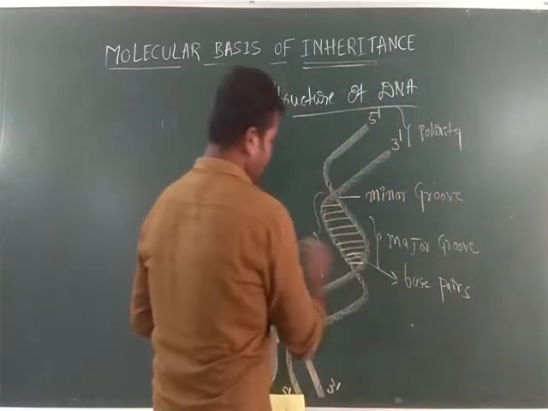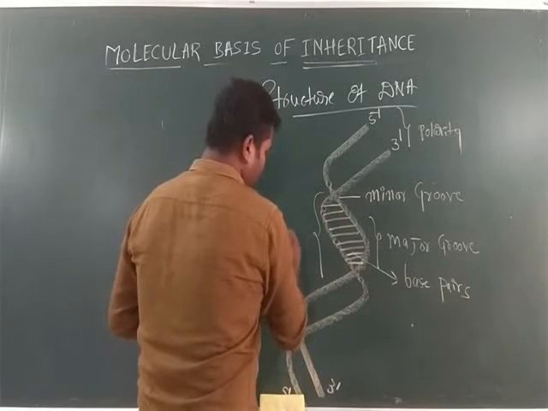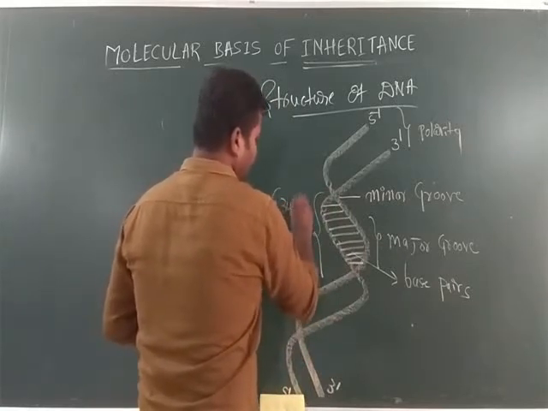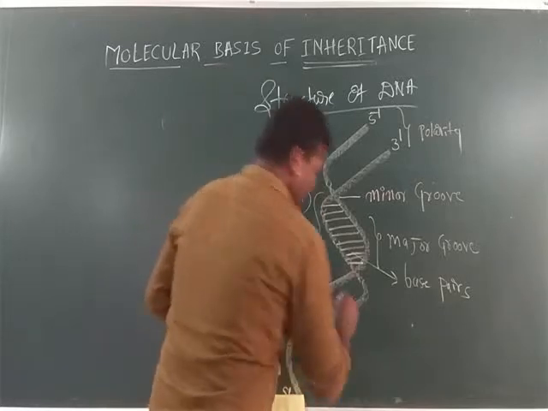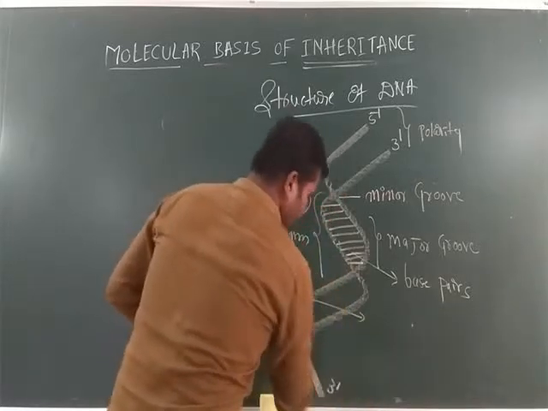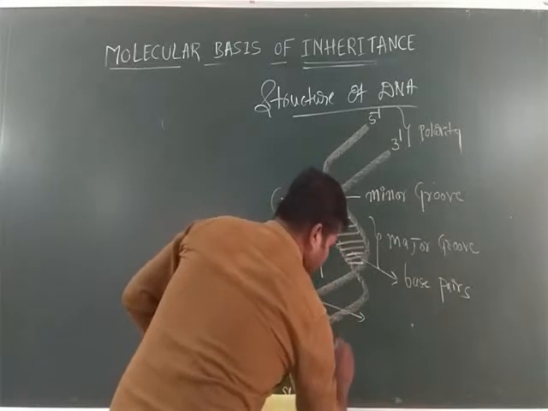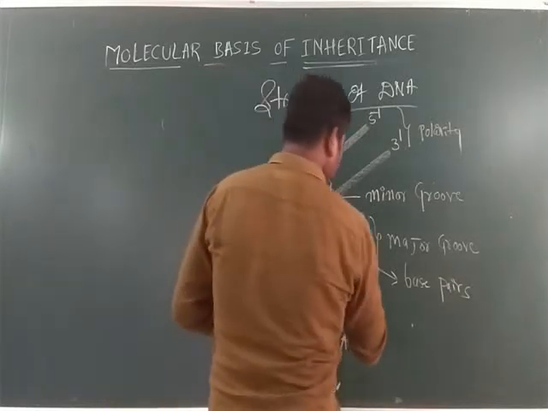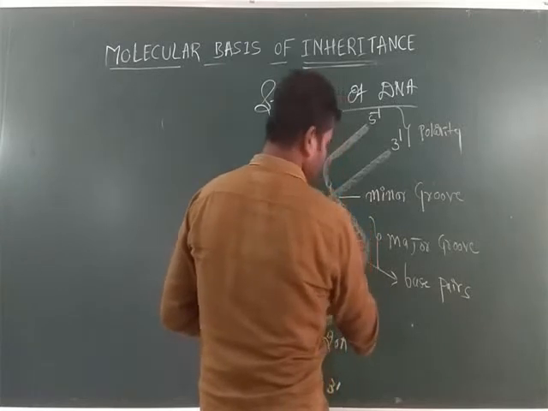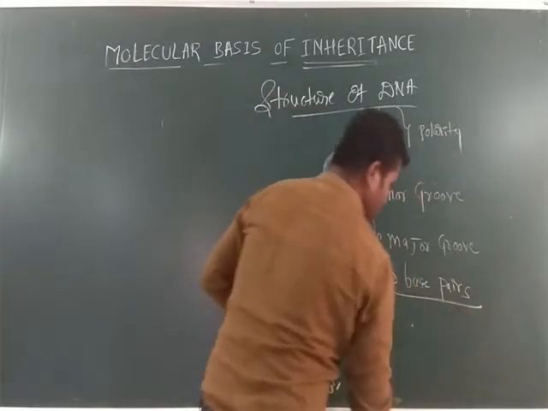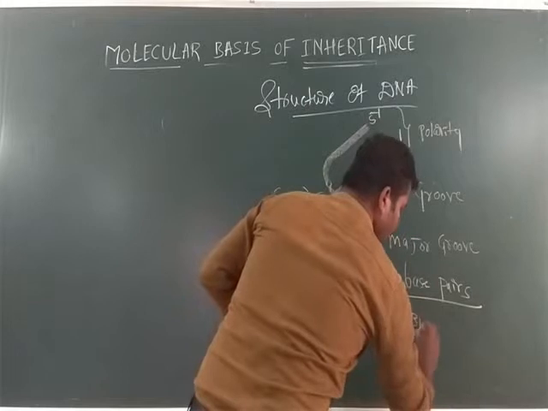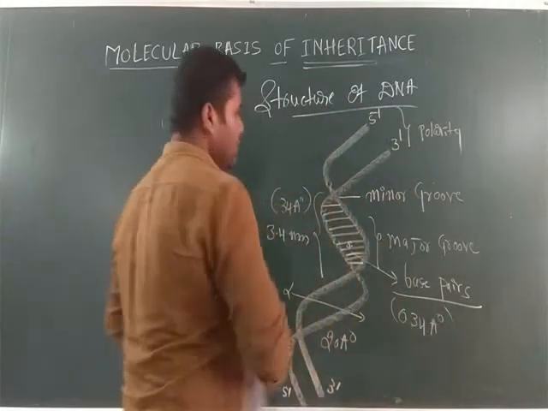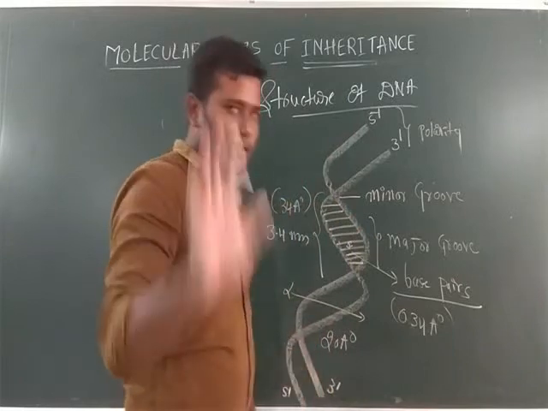Then the distance of a pitch of the helix is 3.4 nanometer or 34 angstrom unit. The distance between the two strands is 20 angstrom unit. Next, the distance between adjacent base pairs is 0.34 nanometer. These are all the data of the structure of DNA.